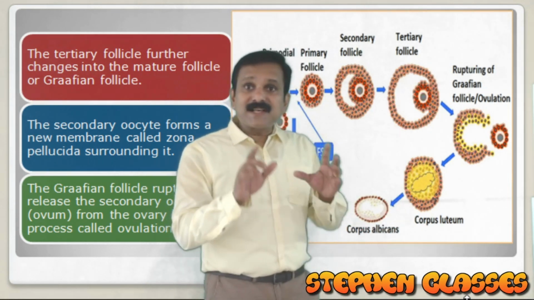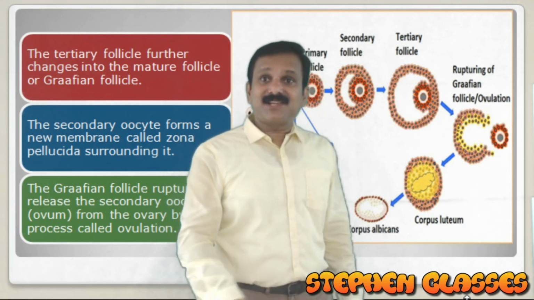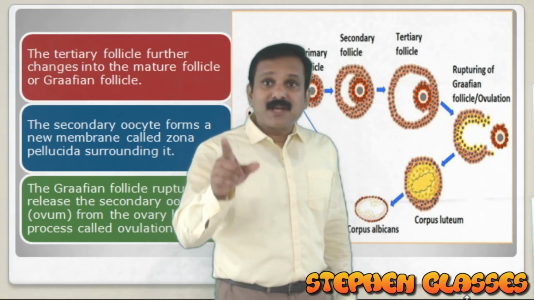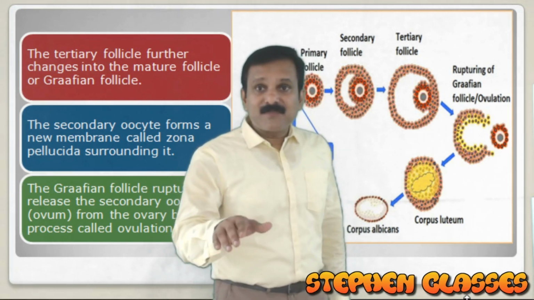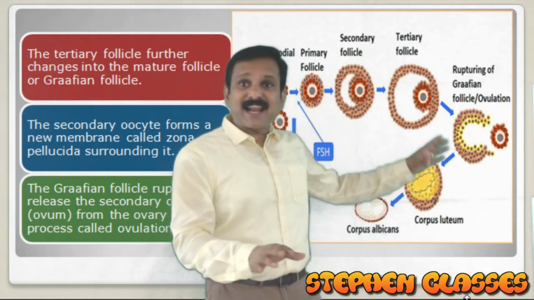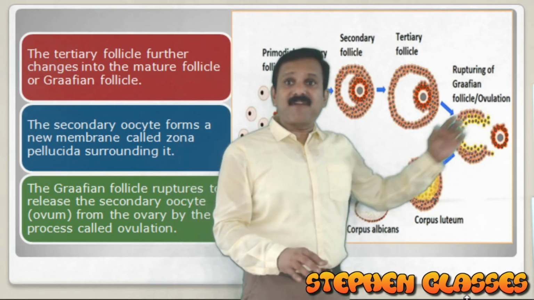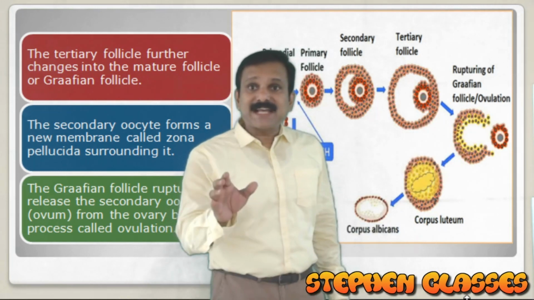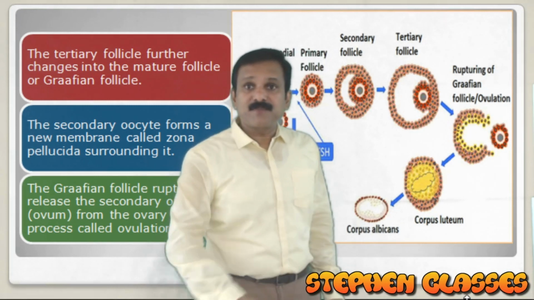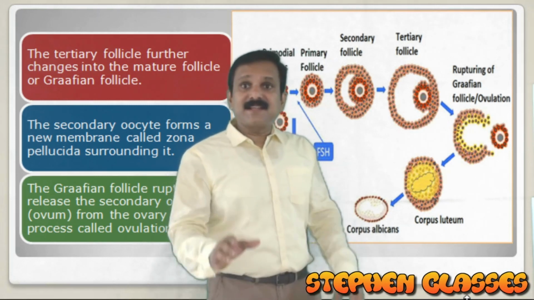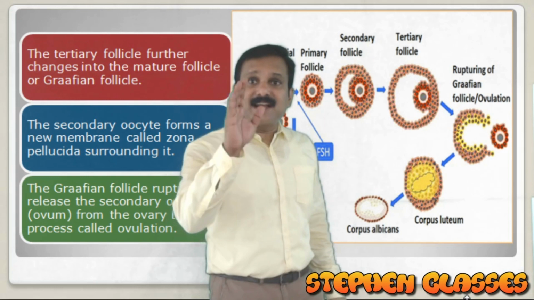Now the cell cycle is in the arrested condition. I told you about an arrest in the prophase 1 of meiosis. Now the secondary oocyte is in an arrested condition. When it is released, the secondary oocyte is in the metaphase stage of meiosis 2. So the secondary oocyte is in an arrested condition. Cell cycle is arrested.